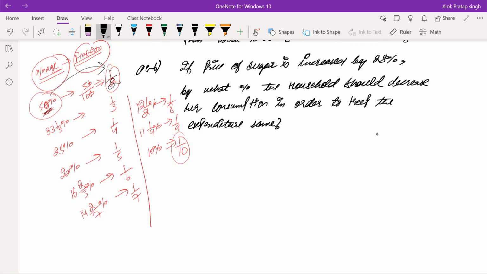Wherever in the question we get 33 1/3%, we'll have to use the value of 1 by 3. Wherever we get 25%, we'll have to use it as 1 by 4.